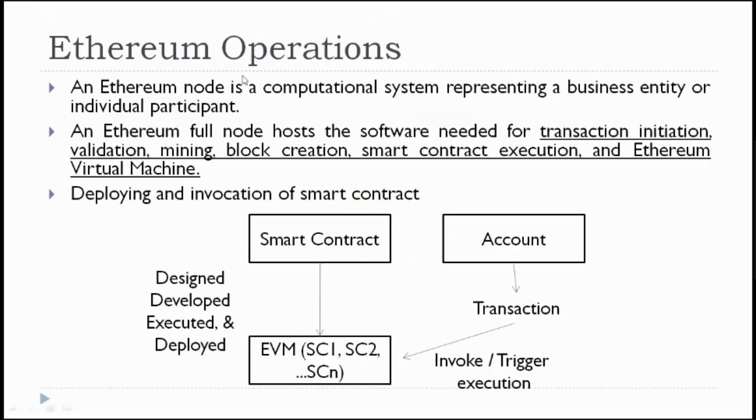So an Ethereum node is a computational system representing a business entity or individual participant. An Ethereum full node, like the Bitcoin full node and client node, hosts the software needed for transaction initiation, validation, mining, block creation, smart contract execution, and the Ethereum virtual machine. If you have all these features, then it is said to be an Ethereum full node, like the Bitcoin full node, which is eligible for doing the mining operation also.